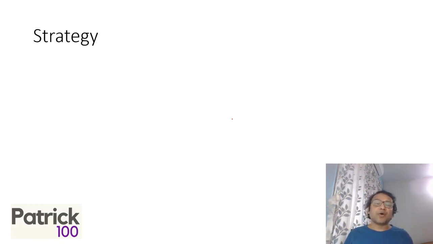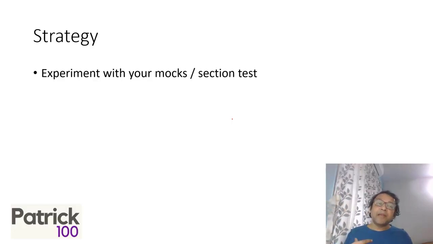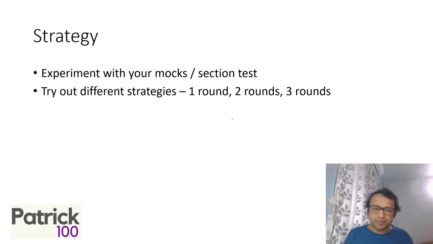Next is strategy in the mock. How do you solve the strategy? There are various kinds of strategy. But the best way to know what strategy works for you is to experiment and find out. Keep experimenting. There are different kinds of strategy. Keep experimenting in the mocks, in a section test. It is important to experiment in a mock because it makes you less anxious about the mock. The moment you start taking mocks as experimentation, you don't take the mock very seriously, which is good. It reduces stress levels. So experiment in the mocks as well as section tests.